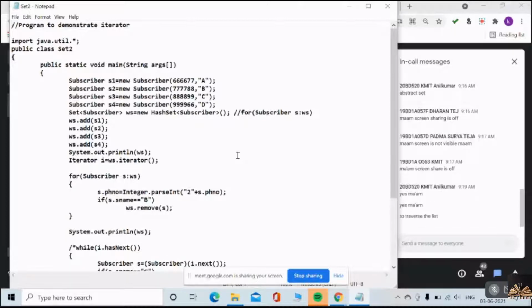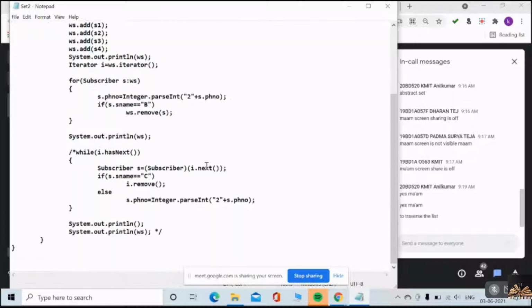We can traverse the collection. We can traverse the entire collection, whether it is a set or list or anything. The iterator is available to all the collections of the collection framework. Yes or no? That's what we discussed. And this is how you can create the iterator.